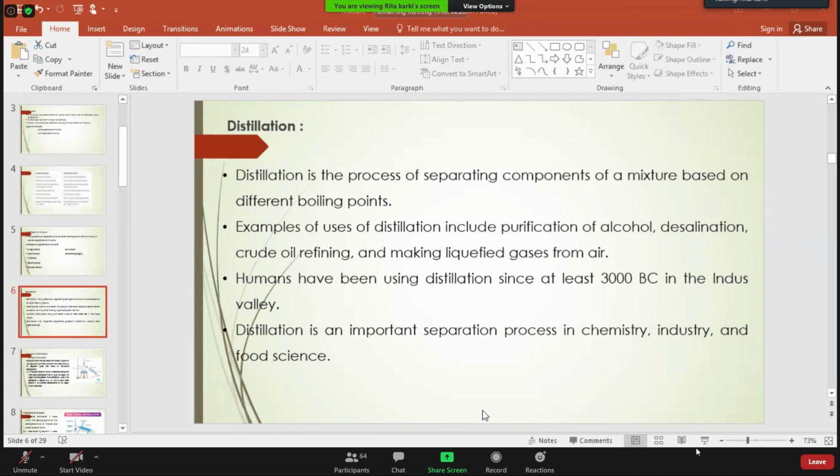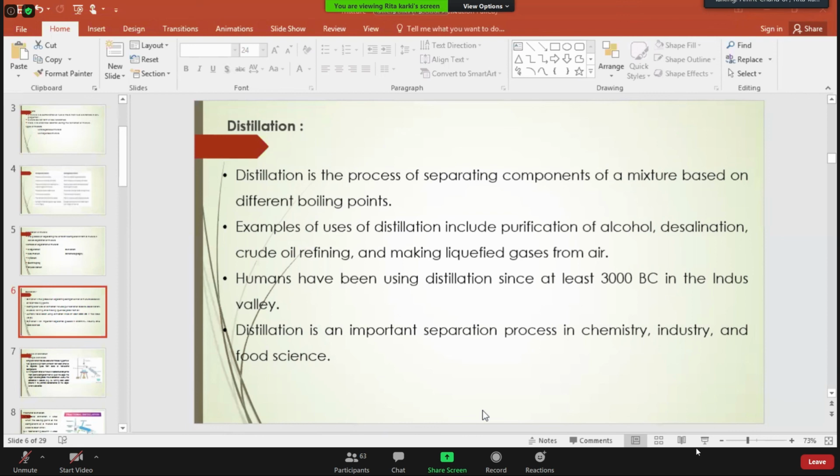The utilization of the distillation process has a very long history. As you can see, it has been utilized by people from at least 3000 BC. People have been utilizing the distillation process for the purification of water, to obtain salt from seawater, or for the making of alcohol. They have been utilizing the distillation process from a very ancestral period of time.